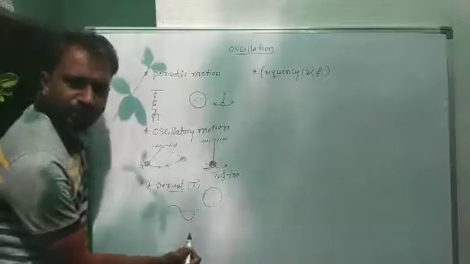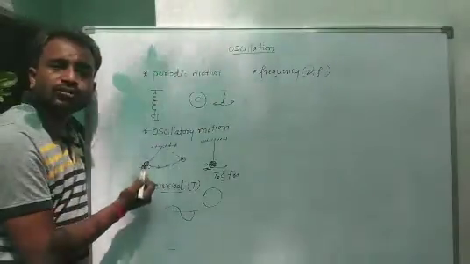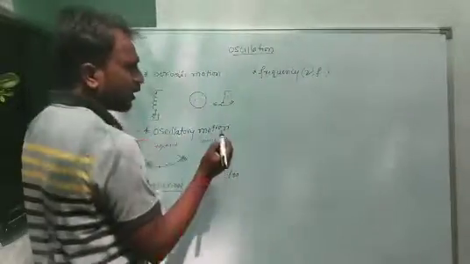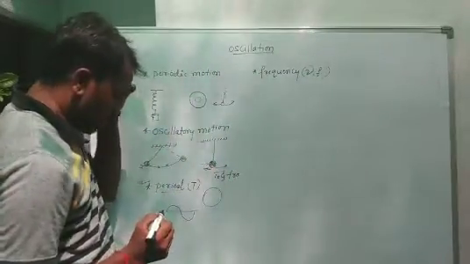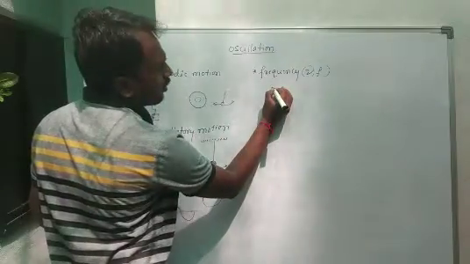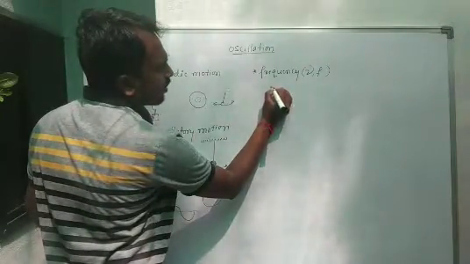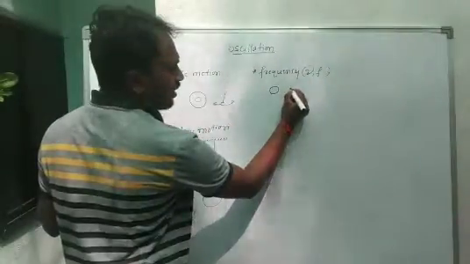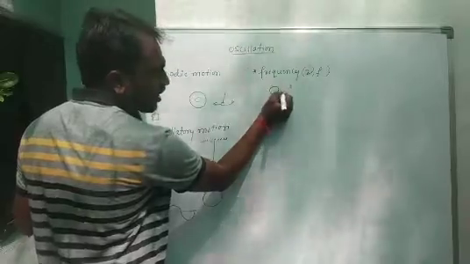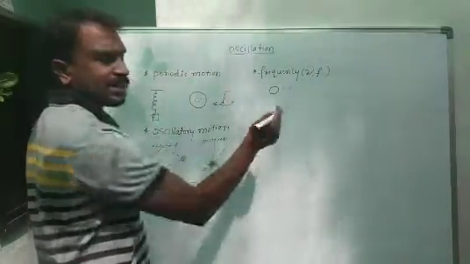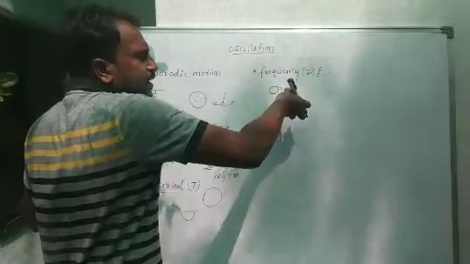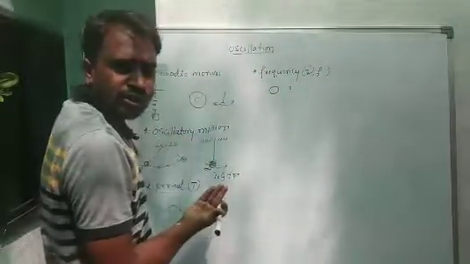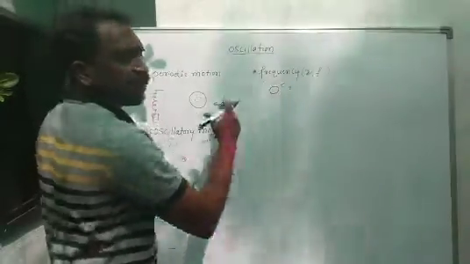That is one revolution, or one wave, or one circle, or one rotation. That's what we consider in frequency.